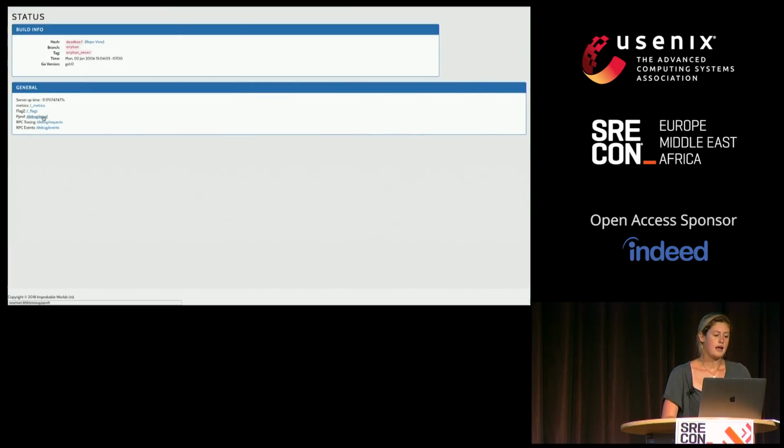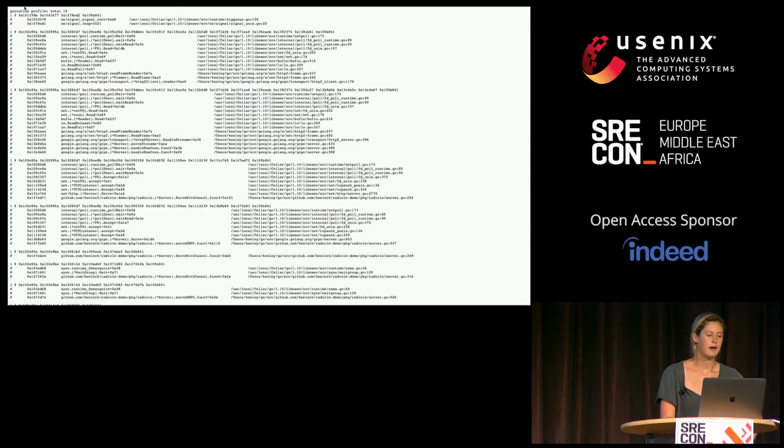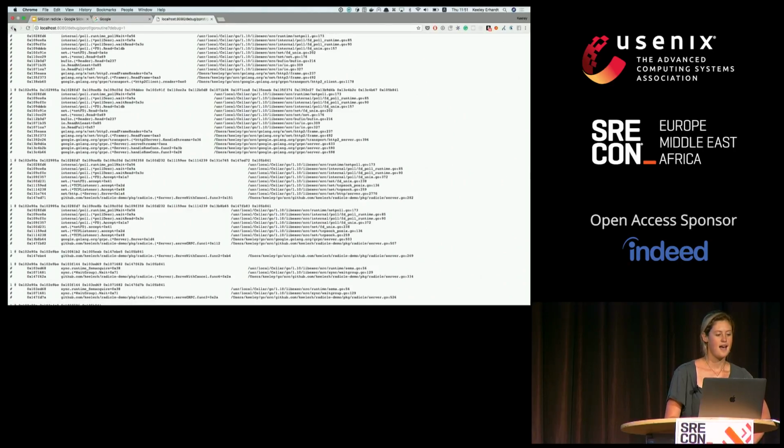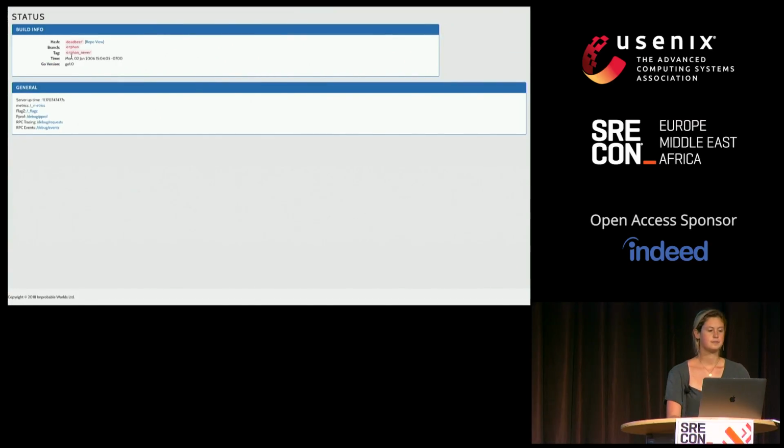Furthermore, if I want to debug something and I need some profiling information, I could, for example, search for goroutine leaks by looking at the goroutines provided by the pprof package. So yeah, this is just some basic information on the status page.